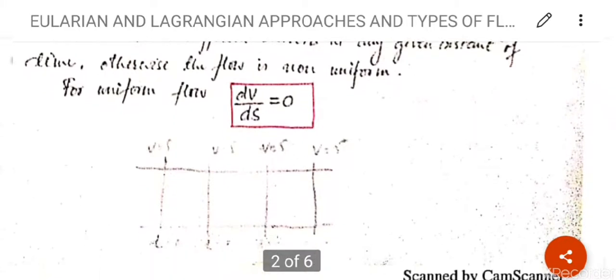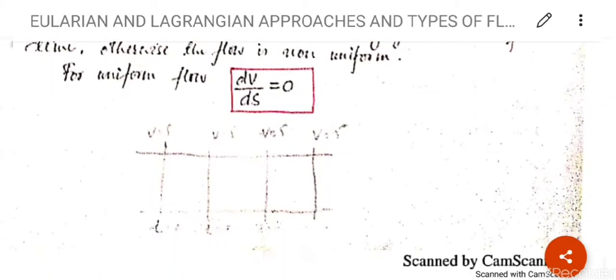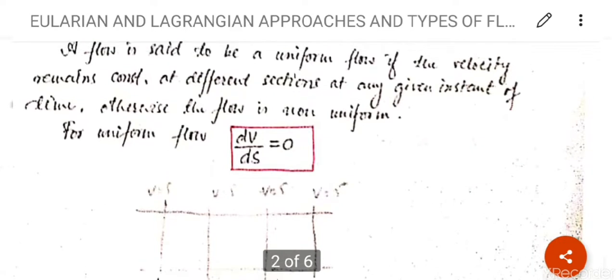See the diagram, at t is equal to 0, at section 1, v is equal to 5 meter per second, at t is equal to 1, at section 2, v is equal to 5 meter per second, at t is equal to 3, v is equal to 5 meter per second, at t is equal to 4, and so on, v is equal to 5 meter per second. See the definition again: at different sections at any given instant of time, the velocity remains constant. Clear? This is a uniform flow. If it is the opposite, then this is known as non-uniform flow.